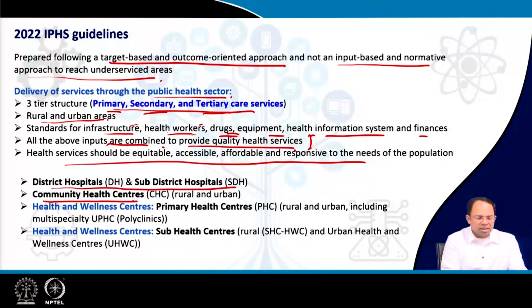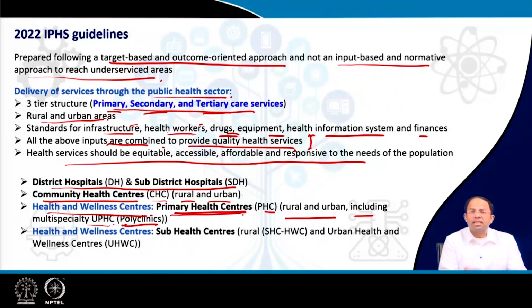Whereas the next order is the community health center, which is CHC, which has to be present in both rural and urban areas. So this is sometimes the primary care facility. Then health and wellness centers, under that there is the primary health center, PHC, which has to be present in both rural and urban areas. And there are also multi-specialty facilities, which are also known as polyclinics. These are known as UPHCs, urban primary health centers, and these are mostly for urban areas. So these are primary health centers, and these are community health centers.